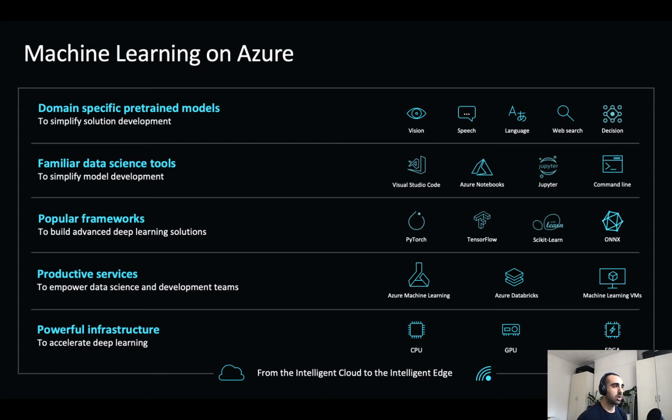Cognitive services are pre-trained models that Microsoft have built, and developers can simply grab the API off the shelf and start to do things like object detection, OCR, speech to text, natural language processing, key phrase extraction, the list just goes on.